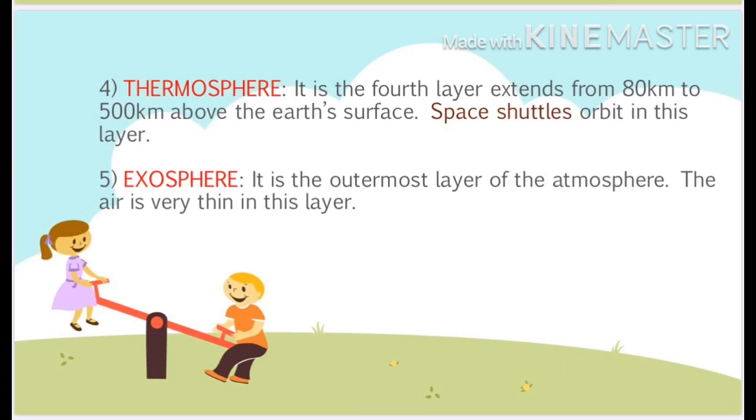Now the fifth one is the exosphere. It is the outermost layer of the atmosphere. From here the atmosphere merges into outer space, and there is no air present in this space. Most Earth satellites orbit over here. It is considered outer space, and here the pressure is very low.